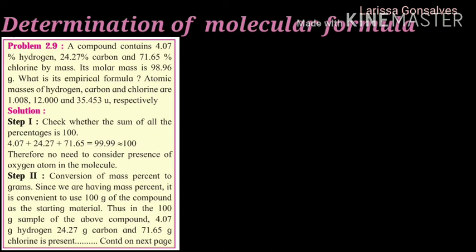Next step is conversion of mass percent to grams. So 4.07% of hydrogen will now be considered as 4.07 gram of hydrogen. 24.27% of carbon will now be considered as 24.27 gram of carbon, and 71.65% of chlorine will now be considered as 71.65 gram of chlorine.